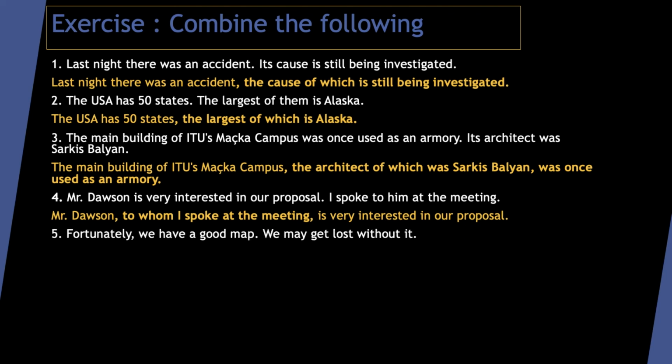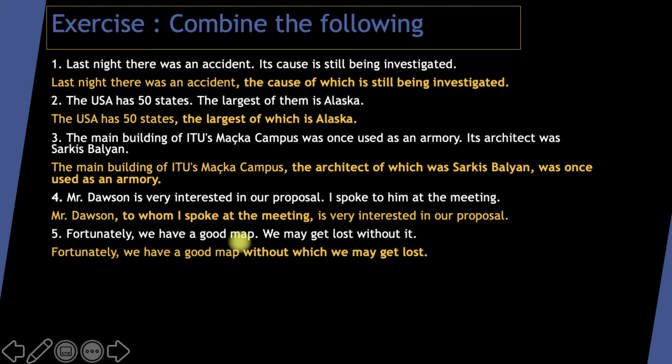Moving on with number 5. Fortunately, we have a good map. We may get lost without it. Without a map. So, after mentioning the map, I will start my relative clause here. And the answer will look like this. Fortunately, we have a good map, without which we may get lost. And you see, this is a defining relative clause. There is no comma needed here because we are just changing the place of the preposition.